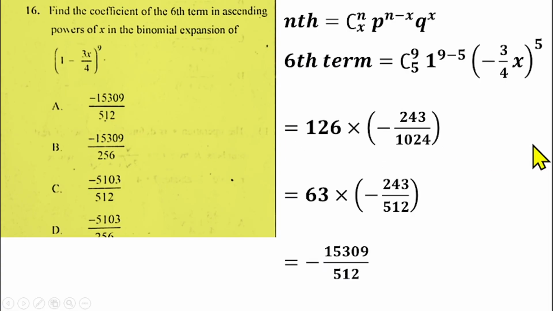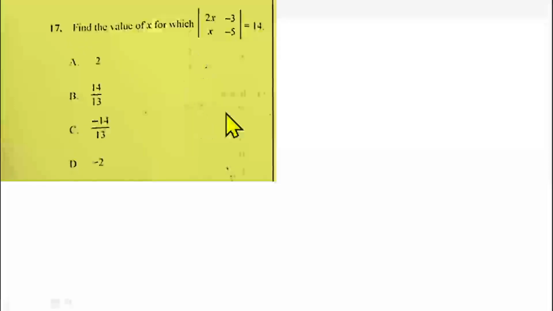Question number 17 is from matrices. We have to find the value of x for which the determinant of this 2 by 2 matrix is equal to 14.